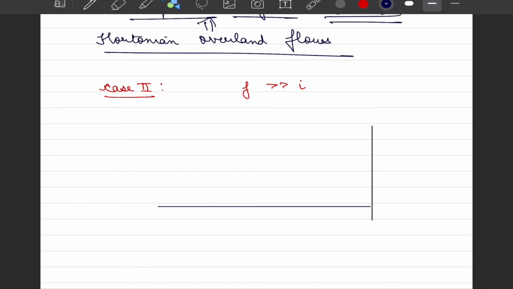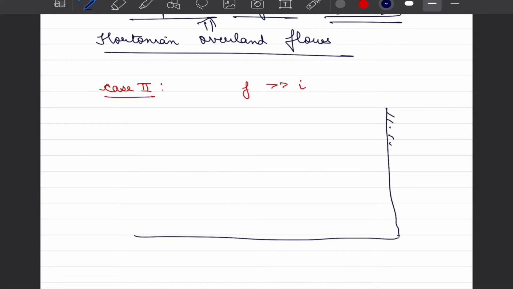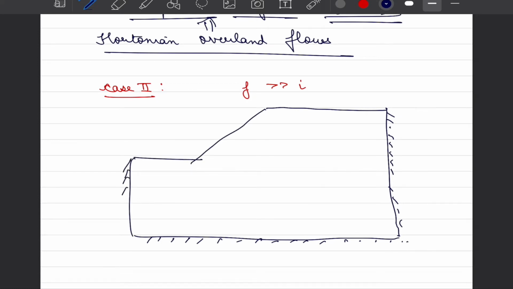So let us consider that we have a certain soil strata which is confined by an impervious bed. This indicates the impervious rock layer, and water cannot pass through it, because whenever we are doing some modeling we have to make some assumptions so that our life doesn't become unnecessarily complicated without adding much value, and that's where we say we have to take a confined system or a control volume. Now, when the initial precipitation starts, the soil would be thirsty. Let us say that initially this entire soil is dry.